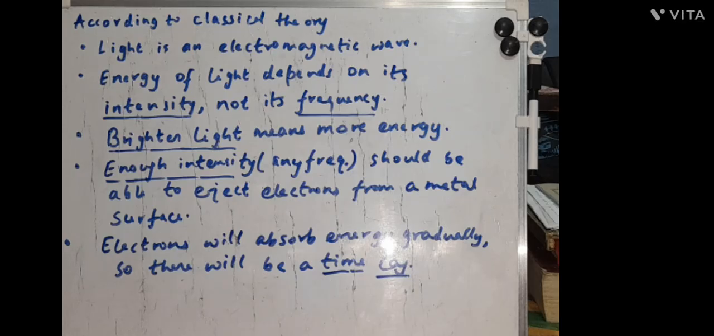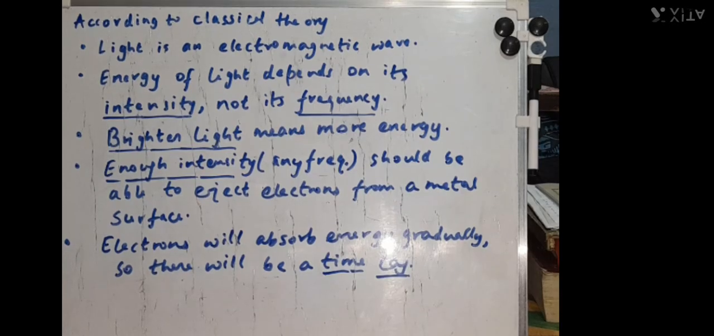Okay, so this was what light was as per the classical theory, and in the next slide we will talk about the experimental setup, how the experimental observations came, and how they were shocking as well.